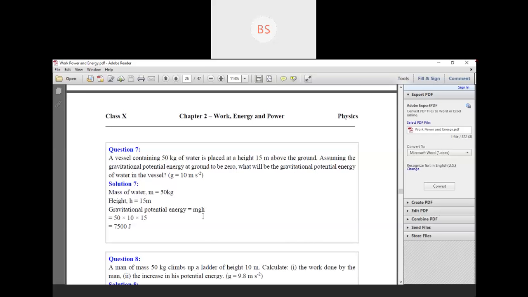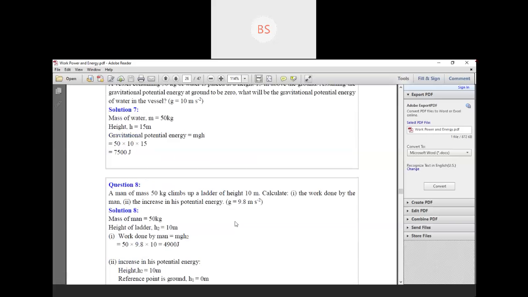So now gravitational potential energy is equal to mgh. Okay, the formula we have written. Now we know mass, that is 50. g already given 10. h is 15 meter height. So all you have to multiply. So when you multiply 50 into 10 into 15, the answer is 7500 joule. So the gravitational potential energy of water in the vessel is 7500 joule.